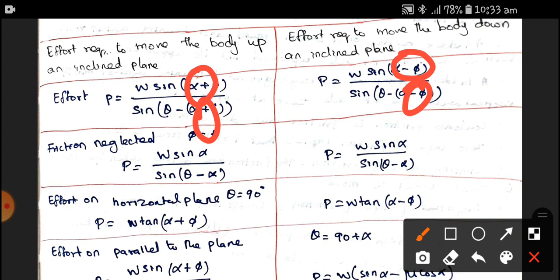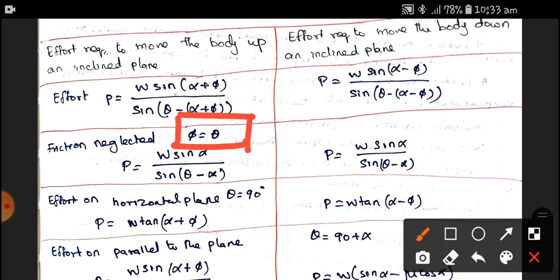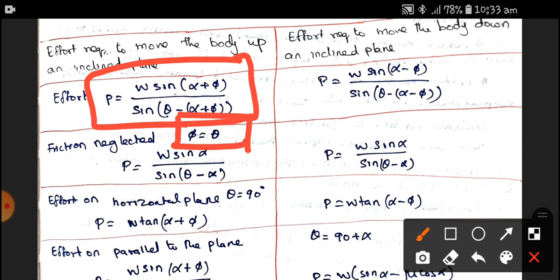If the friction is neglected, then your alpha remains the same, phi becomes theta. Therefore, in this equation instead of phi we put a theta, and the friction is neglected. Therefore, W sine alpha divided by sine theta minus alpha.